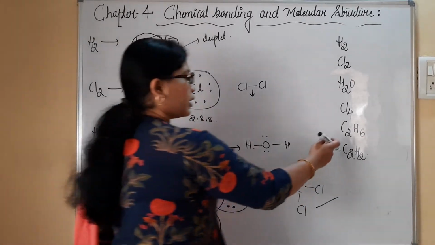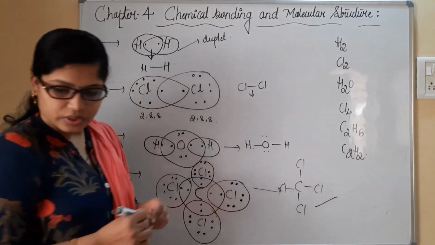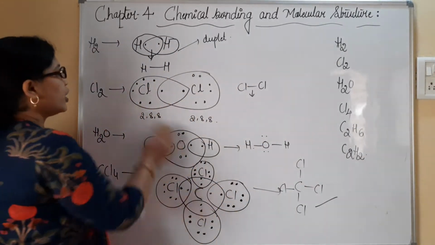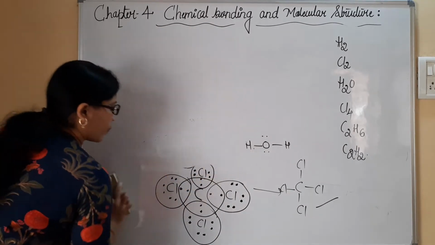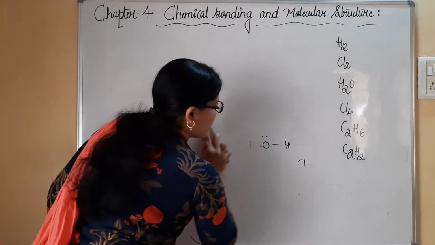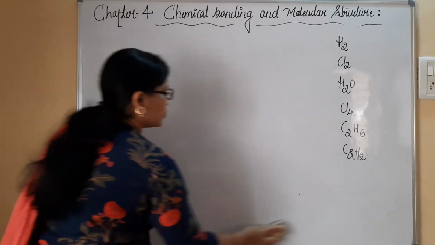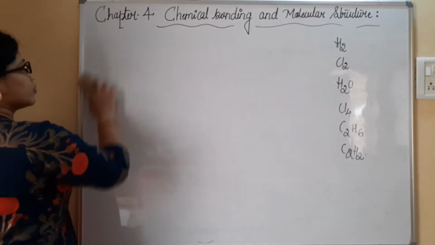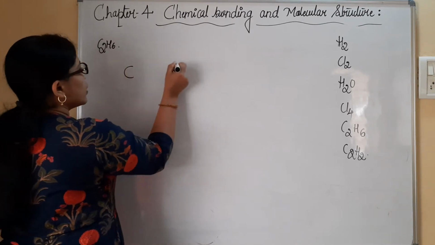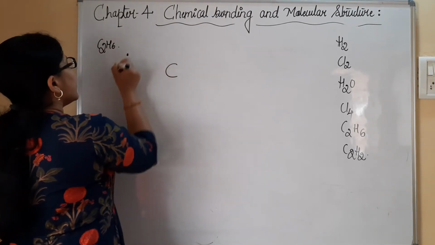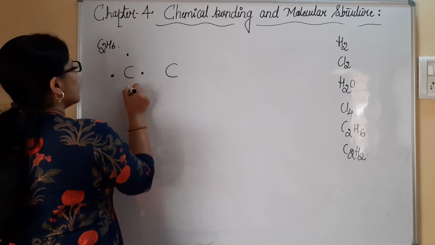Then you can check here C2H6. How to represent C2H6 we have to understand. When you consider the C2H6 molecule, we need to consider 2 carbon atoms. Let us write valence electrons.